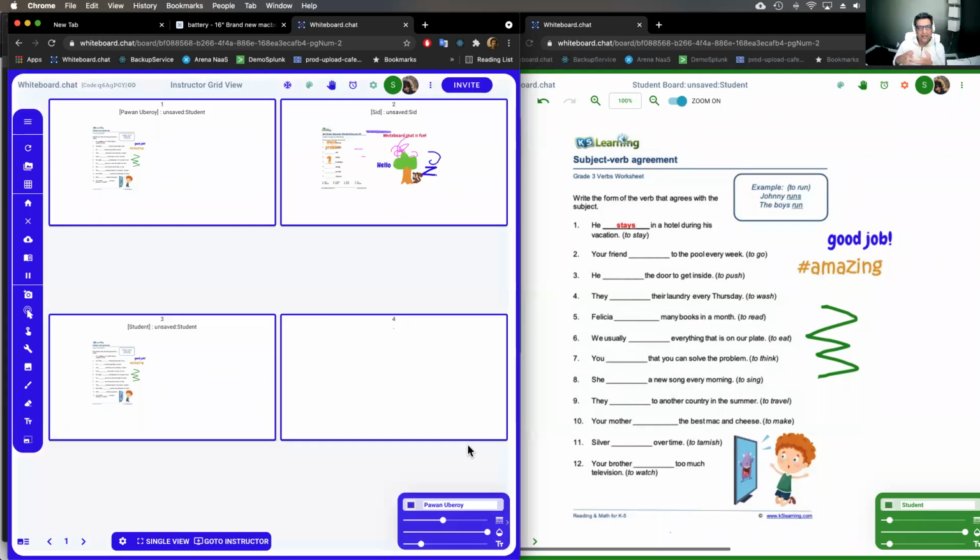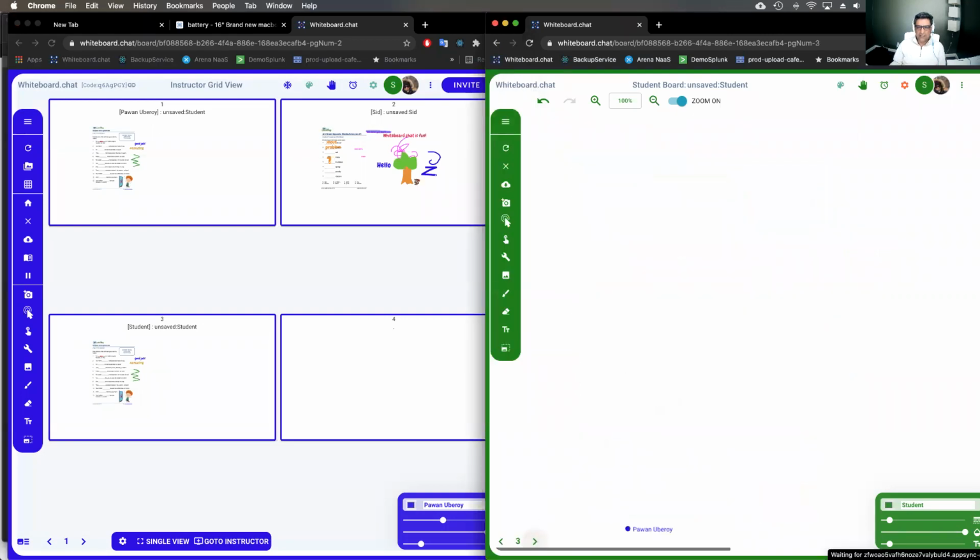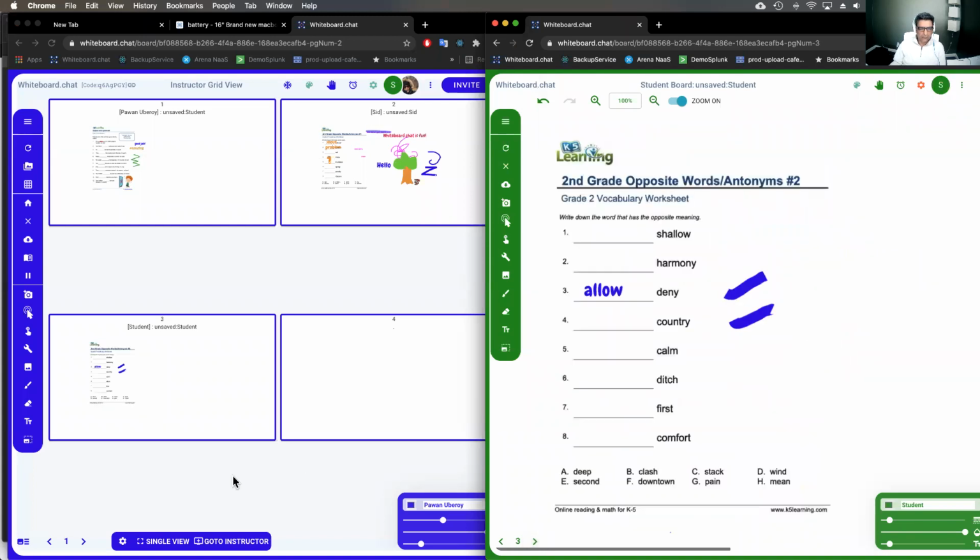Yes, we can create group boards, which I will show you in a second as well, where the students can collaborate with each other, and still the teacher has more control so that students can't erase each other's work. They cannot, and teachers still know who did what.